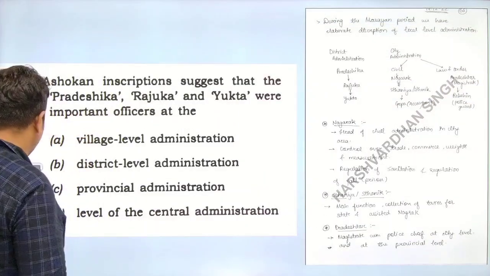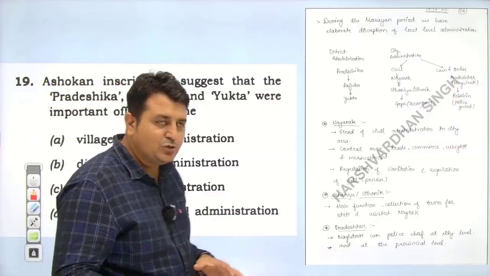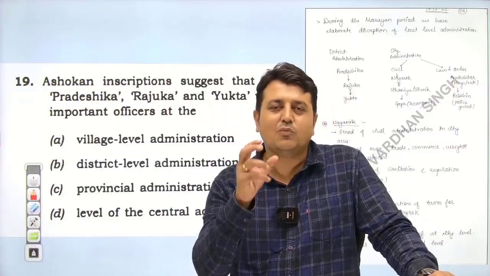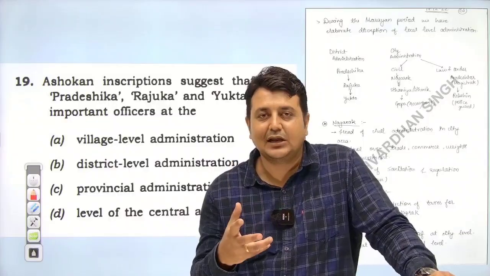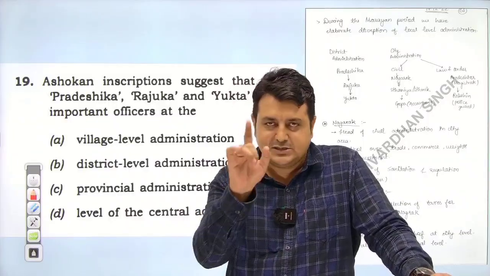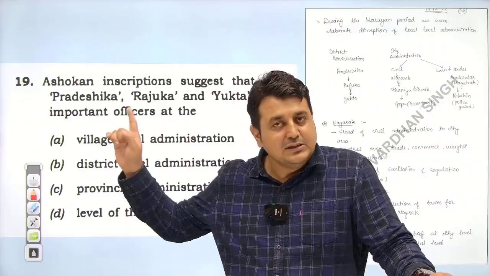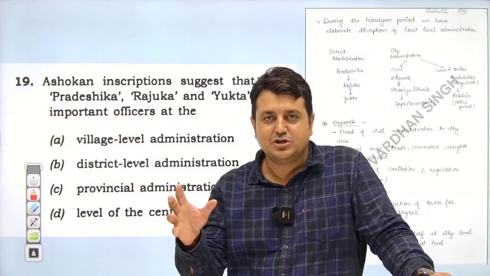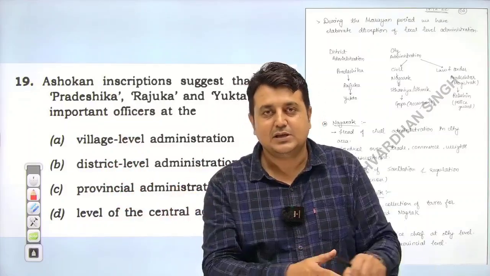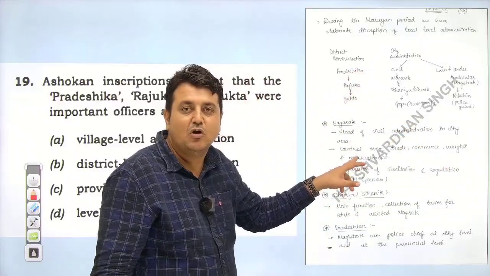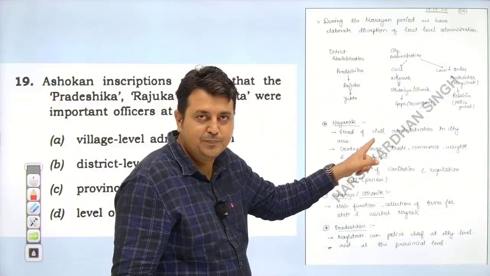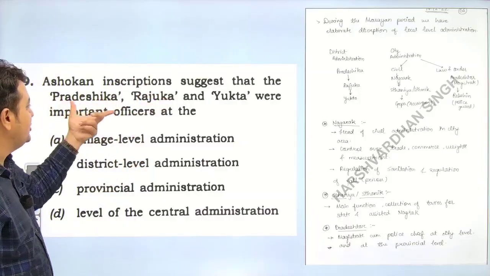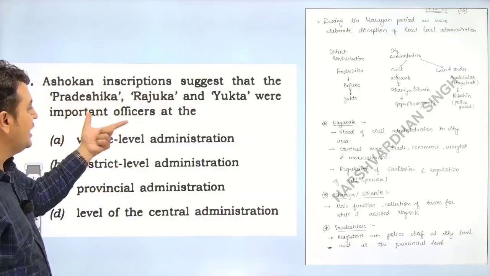Yes. Next. Now when I taught you in the classes, at that time some of the students asked me, sir, why are we going to discuss this thing in detail? UPSC is not going to ask this question. Yes, UPSC asked the question and this is the best example. So when I taught the Mauryan administration, at that time we discussed it, and yes, this is the reference from the written notes, the class written notes. Yes everyone. So what they asked: Ashokan inscriptions suggest that Pradeshika, Rajuka and Yukta were the important officers.